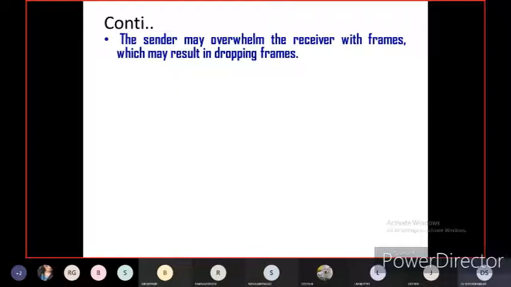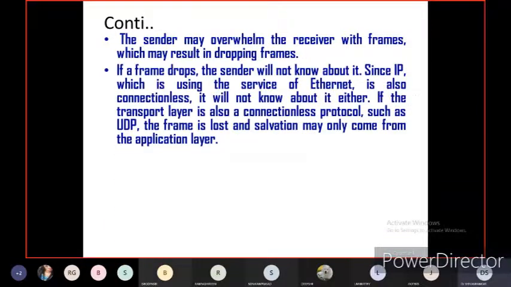Of course, when the destination is not ready to receive the data from the sender, there will definitely be dropping of frames. A frame is nothing but the standard format of the data or information. It may be 8-bit, 16-bit, or 32-bit, depending on the data length.